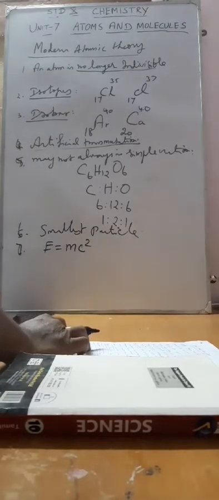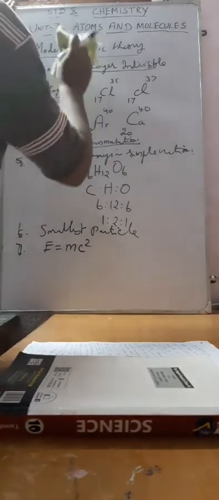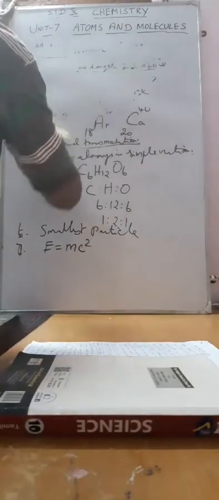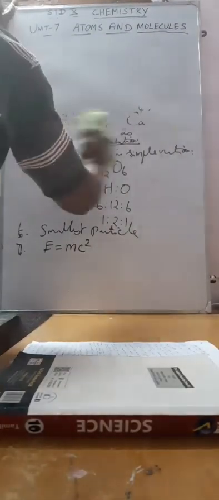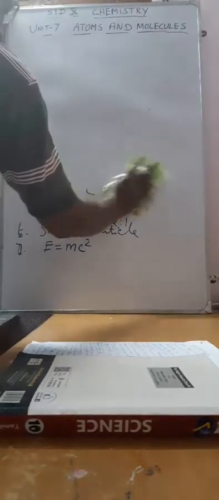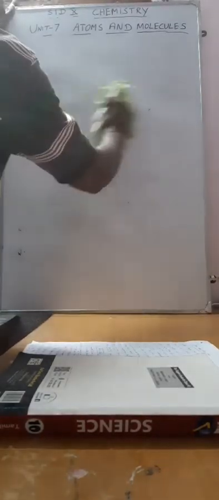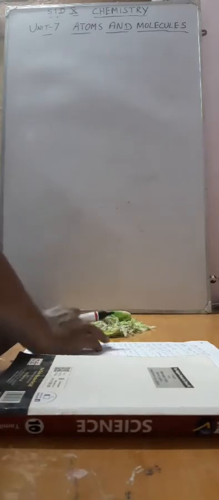Also, you have learned already about the atom and molecule and the difference between atoms and molecules. What are the differences between atoms and molecules? Atom is the simplest particle. Molecule is also a simplest particle. Atom is the simplest particle of an element. Molecule is the simplest particle of an element or compound. An atom does not exist in free state, but a molecule exists in free state.